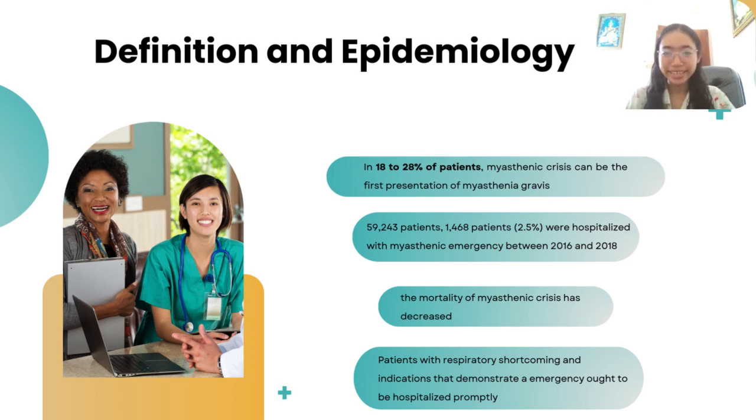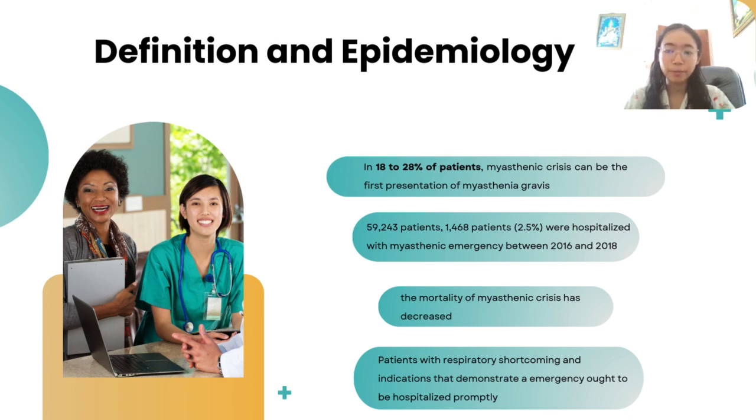In 18 to 28% of patients, myasthenic crisis can be the first presentation of myasthenia gravis. Elderly patients are more likely to be affected by myasthenic crisis. In a few retrospective observational studies, the typical age at myasthenic crisis was around 60 to 70 years. A multicenter study counting 59,000 patients found that 1,000 patients were hospitalized with myasthenic emergency between 2016 and 2018.